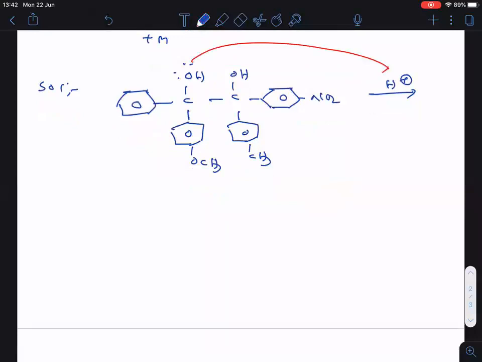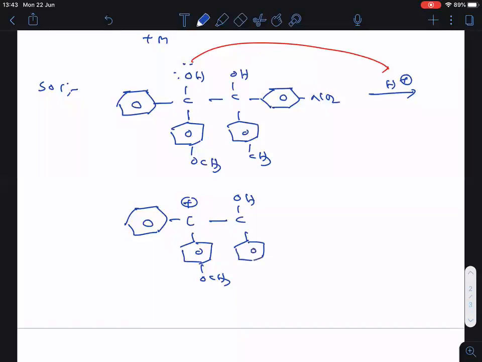So, can I write the step directly here? So, here what happened? Here you will get the carbocation. Then here OCH3 is there. Then here C OH. Clear?